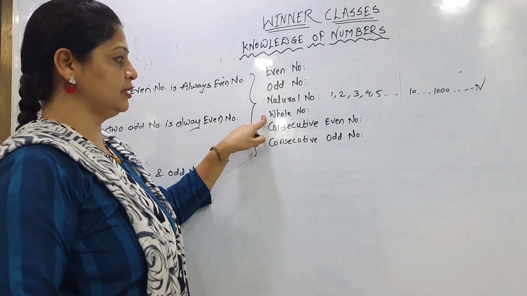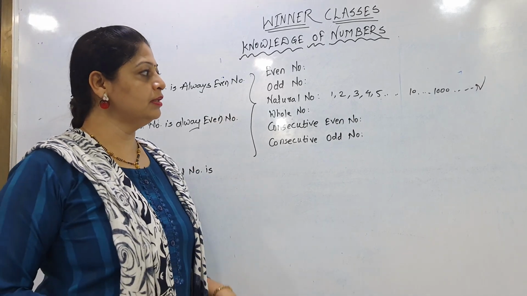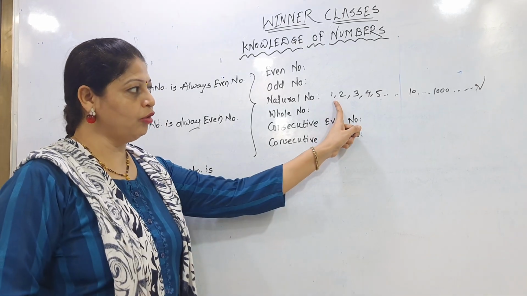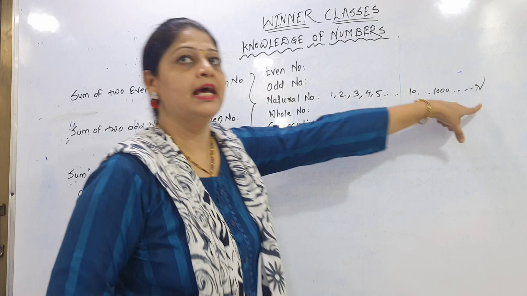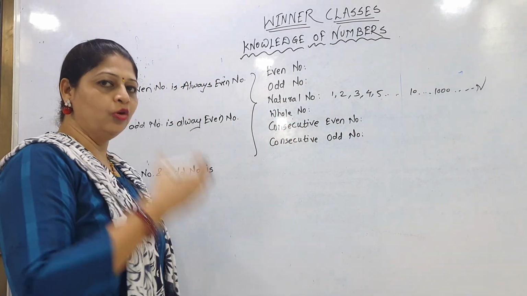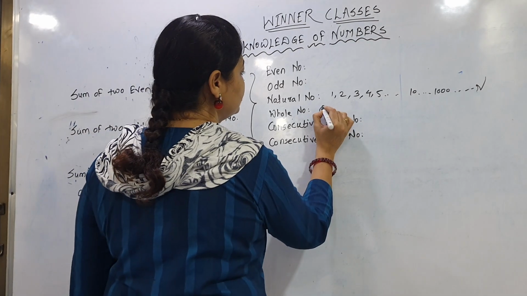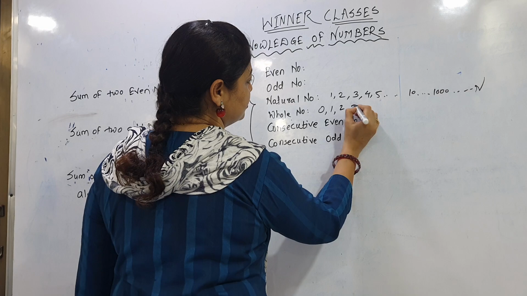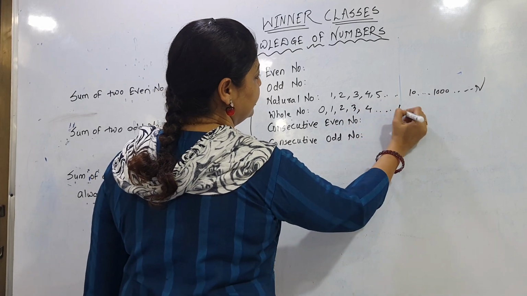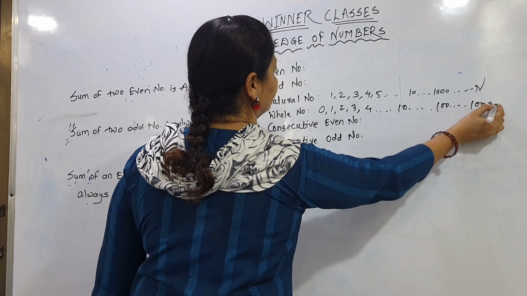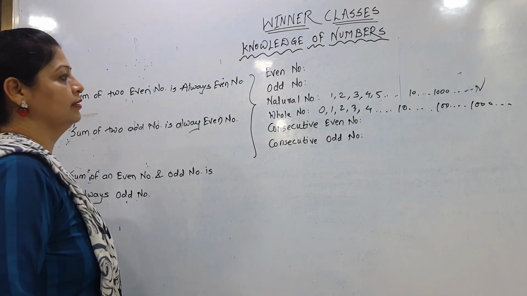Afterward, whole numbers. Now what is meant by whole numbers? From 0 onwards, the set of all the natural numbers along with 0. So suppose I want to write the whole number set, I write 0 and all the natural numbers. Got it? So that set is called whole numbers. You people are already aware of that. Infinite numbers are there.